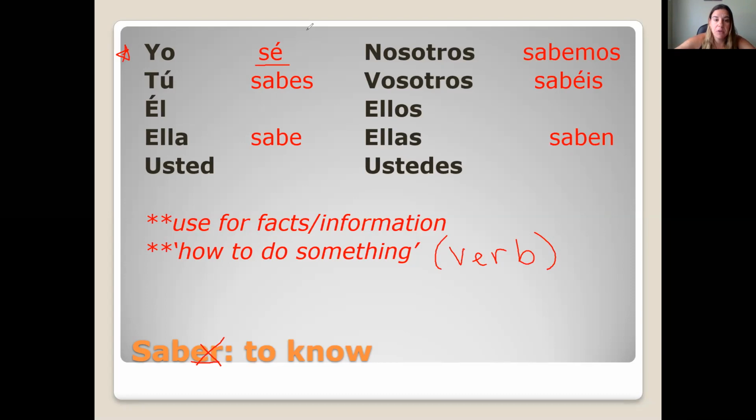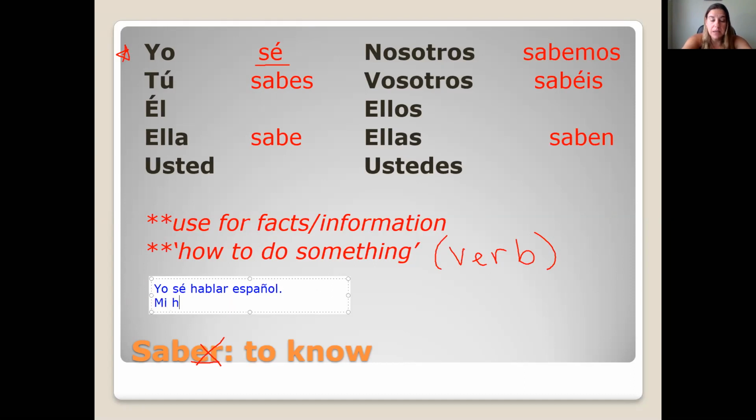When we use it to talk about knowing how to do something, we go back to that rule about two verbs in the same verb phrase, that compound verb phrase idea. You're going to conjugate the first verb and leave the second verb unconjugated. For example, yo sé hablar español. I know how to speak Spanish. Or mi hija sabe bailar. My daughter knows how to dance.